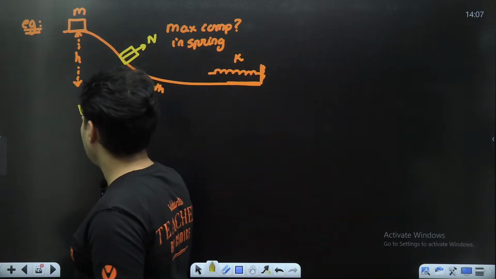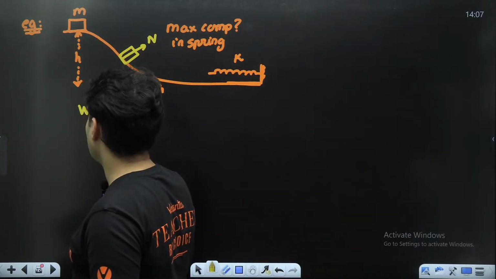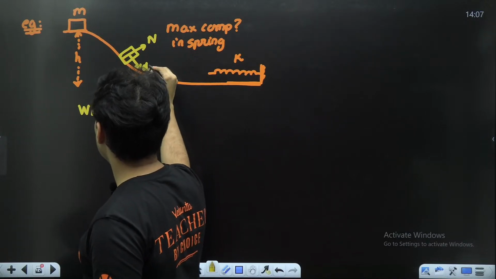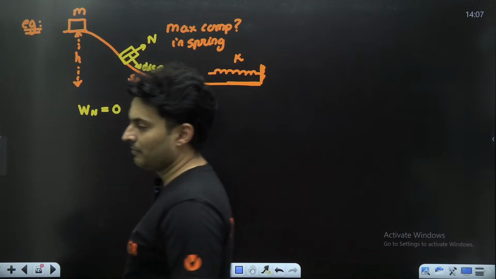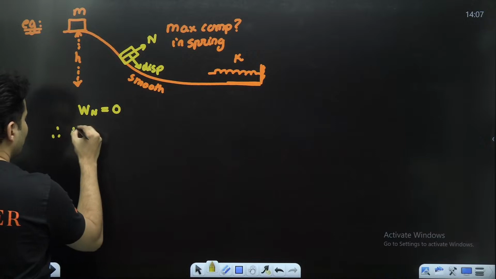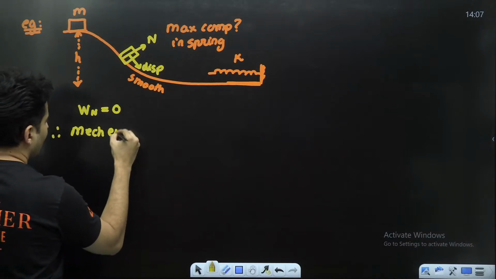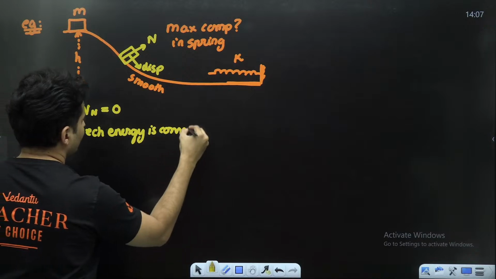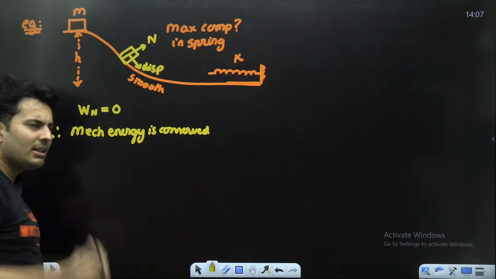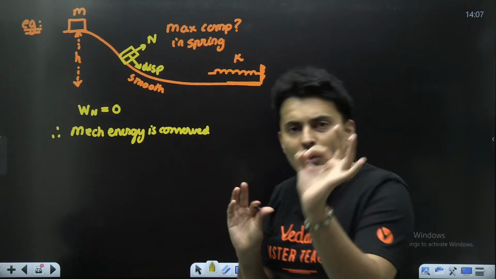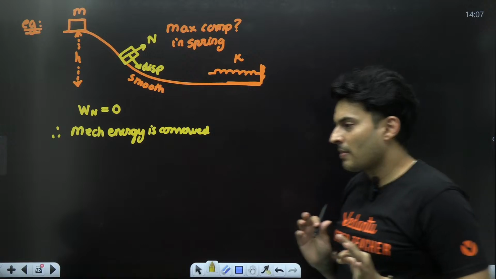But the best part is this non-conservative force does zero work because the displacement is exactly perpendicular at every given time. So because of which I can say that mechanical energy is definitely conserved. Spring and gravity are anyways conservative, so don't bother. It's basically the evil forces that you should keep an eye out for.